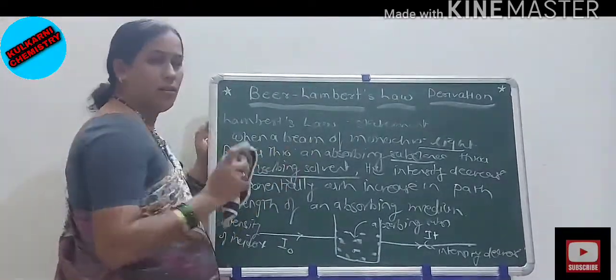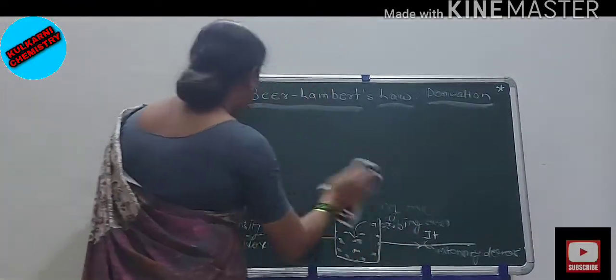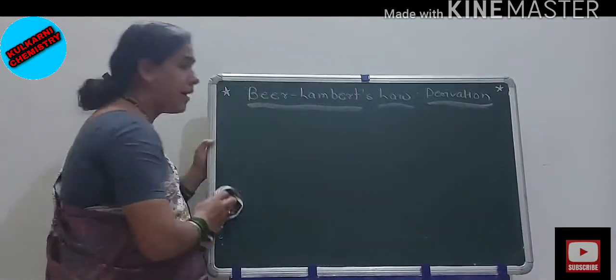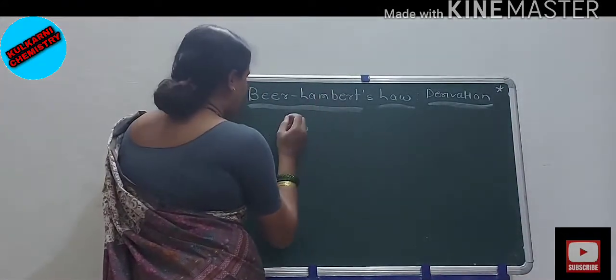First of all you know the statement: when a beam of monochromatic light passes through the non-absorbing solvent, the intensity of transmitted light decreases exponentially with path length.